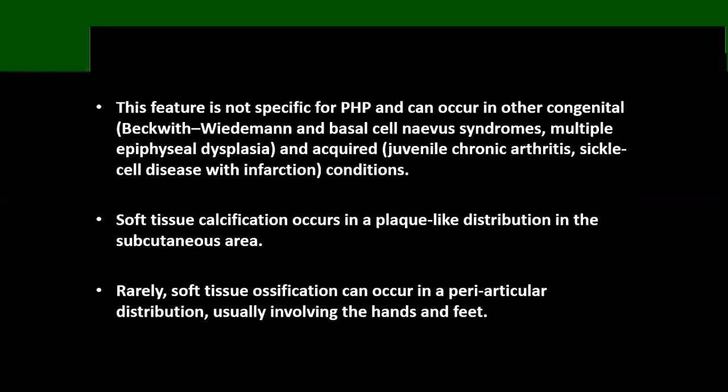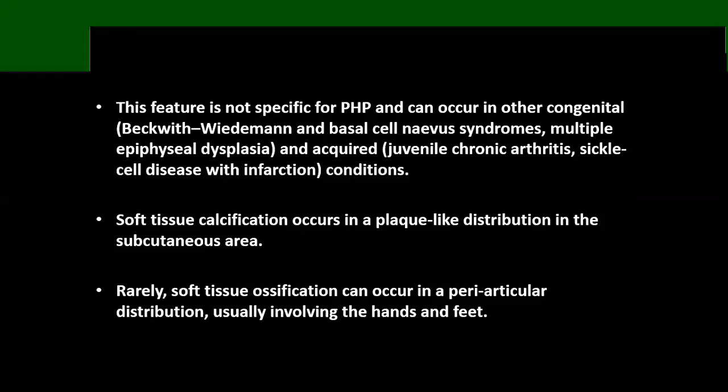This positive metacarpal index is not specific for pseudohypoparathyroidism. Other congenital abnormalities can have this feature, including Bickford-Friedman syndrome and basal cell nevus syndrome. Multiple epiphyseal dysplasia also can be seen in acquired conditions like juvenile chronic arthritis, sickle cell disease, and conditions of bone infarction.